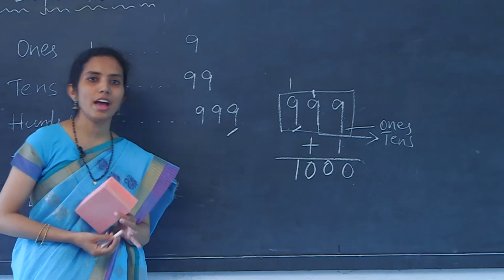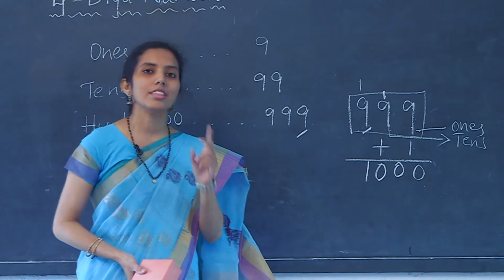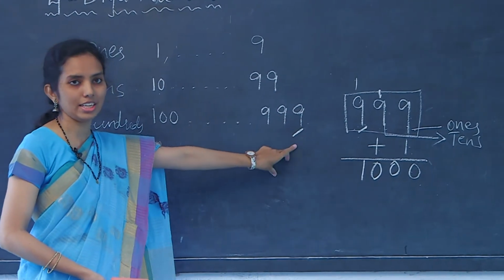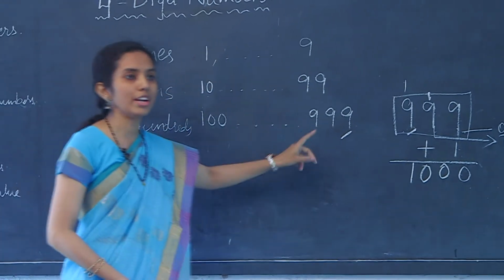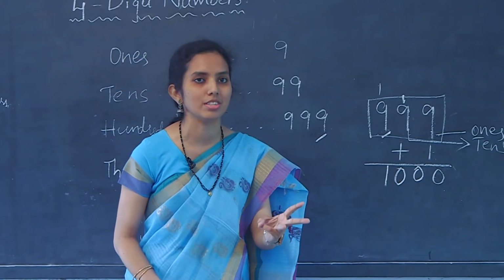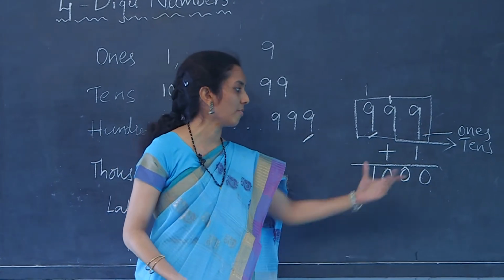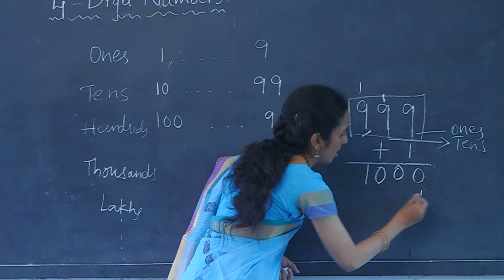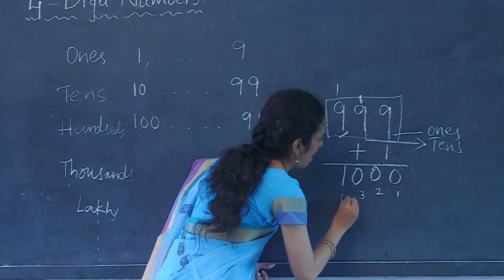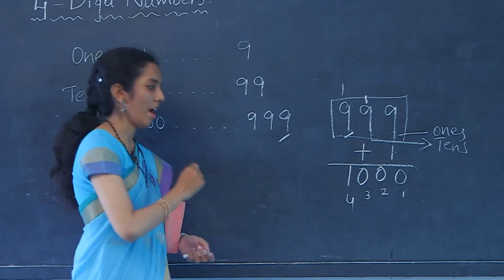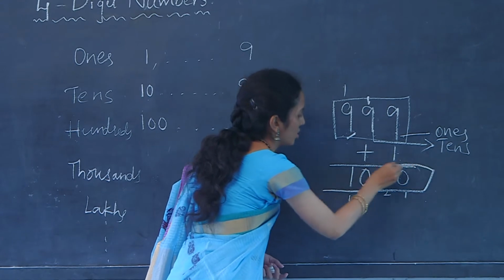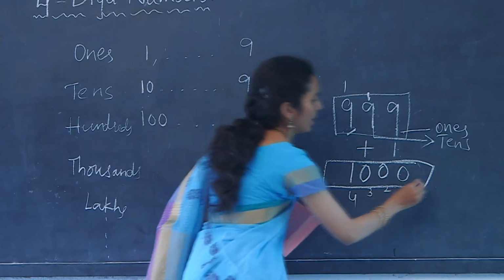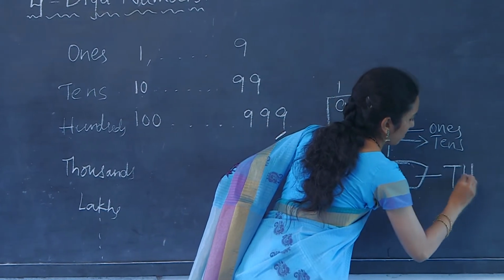So far, we have been learning numbers that consist of 3 digits. Take any number till 999 starting from 1. You will be finding 1 digit, 2 digits and 3 digits. But in the new number we have obtained, there are 4 digits. Let's count 1, 2, 3 and 4. So, we have acquired our 4-digit number. So, what is the name of this number? The name of this number is 1000.